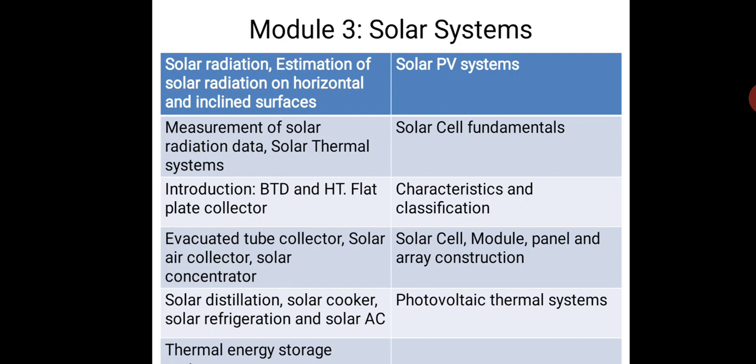And in solar systems, this was the thermal side, we'll also see the photovoltaic side. So solar photovoltaic systems we'll see. Then solar cell fundamentals we'll have a look at. Then characteristics and classification of these. And solar cell, so what is a solar cell, what is a module, what is a panel and what is an array, this we will see. And then a combination of photovoltaic and thermal systems.